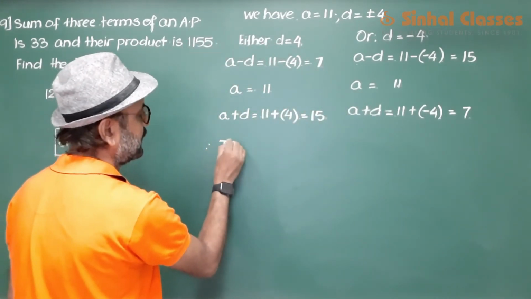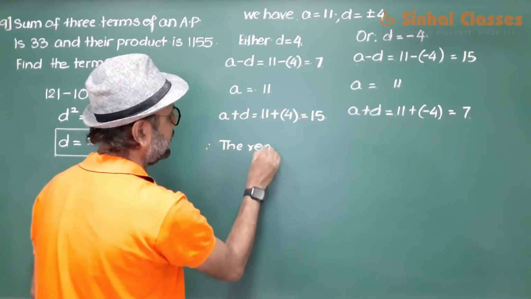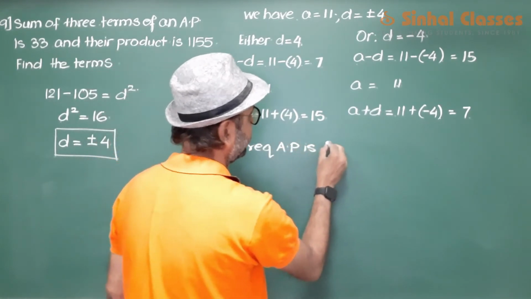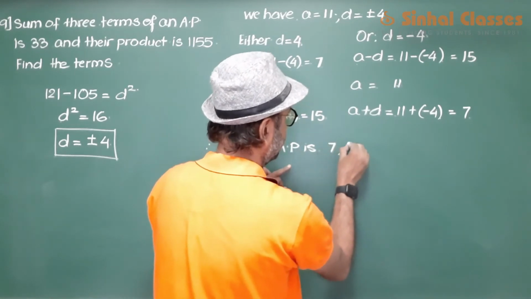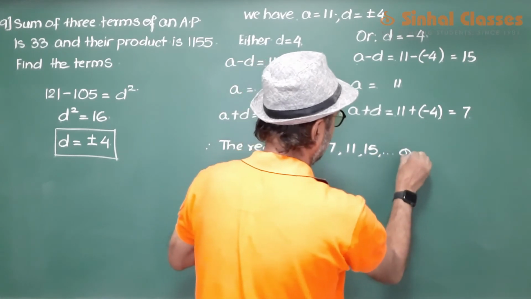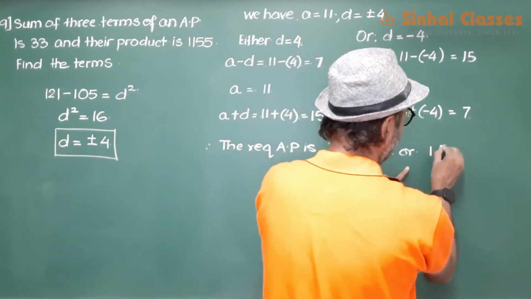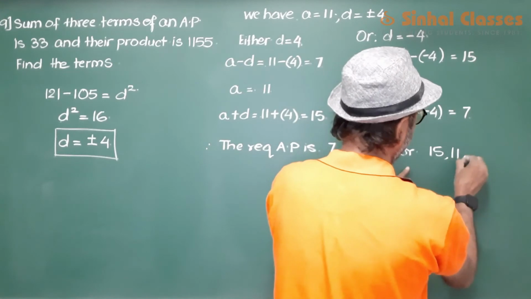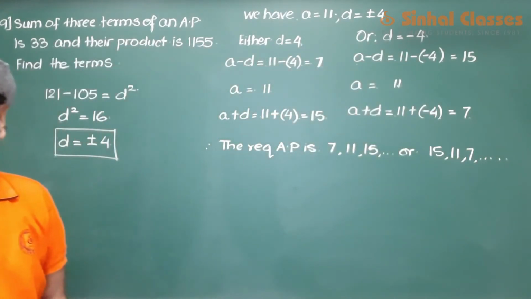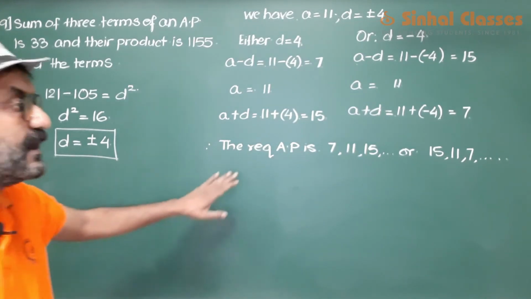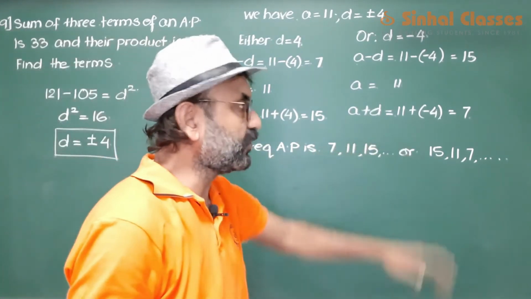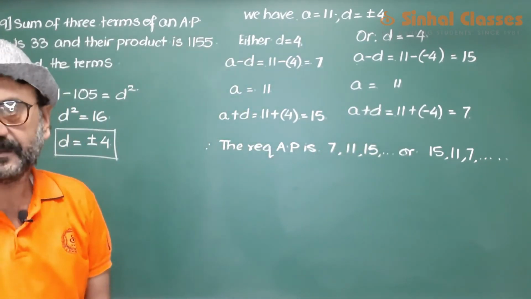Therefore, the required AP is 7, 11, 15 or 15, 11, 7. So for such questions, you always get two answers, and it is imperative, it is important that you write both the answers to get full marks.